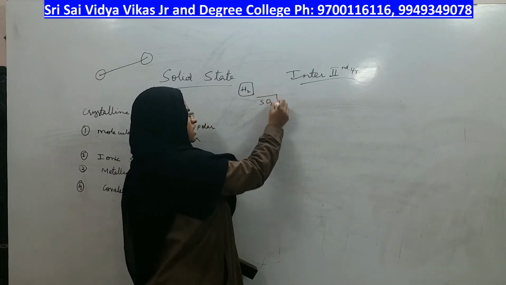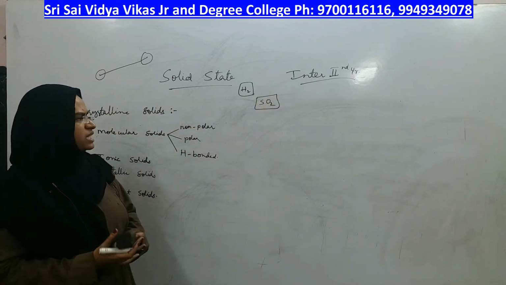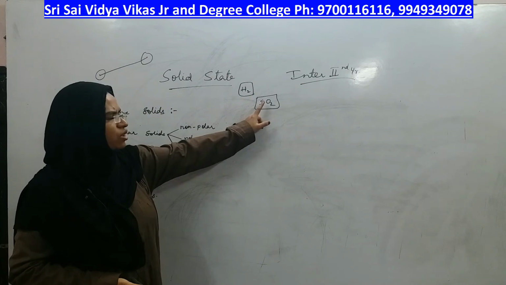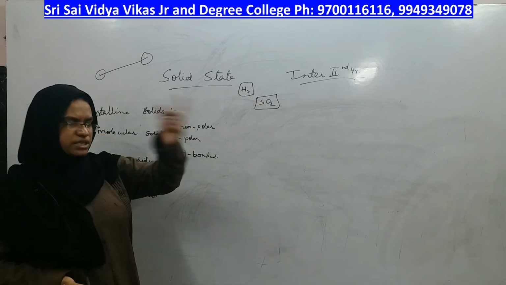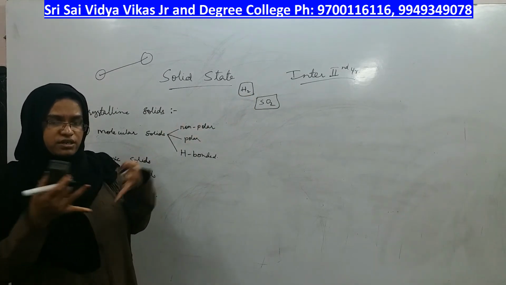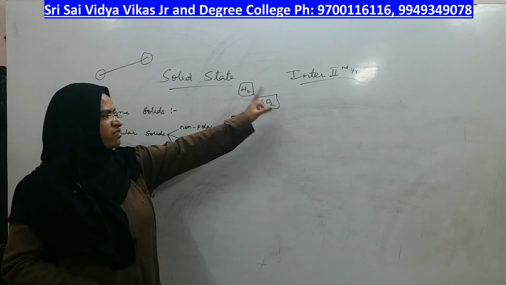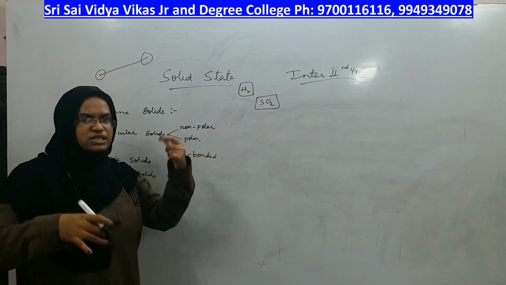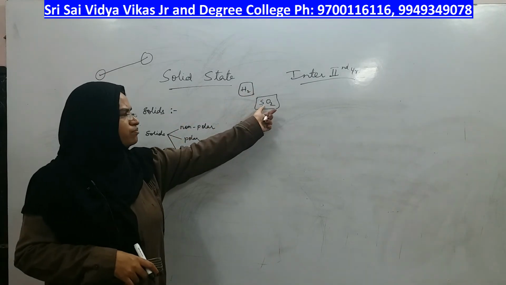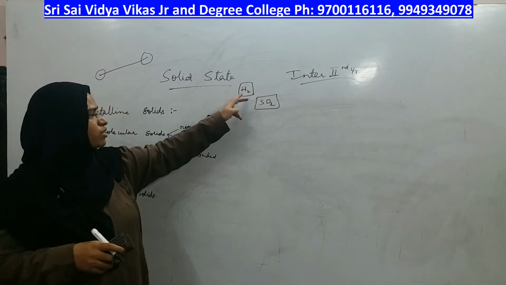I am taking an example of SO2. Sulfur dioxide is also a gas, it is also a molecule, but is this molecule polar or non-polar? Inside the molecule, two different types of atoms are present having different electronegativities, therefore it is a polar molecule. One has more polarity, the other has less polarity. Here both of them have the same polarity, therefore the molecule is non-polar.